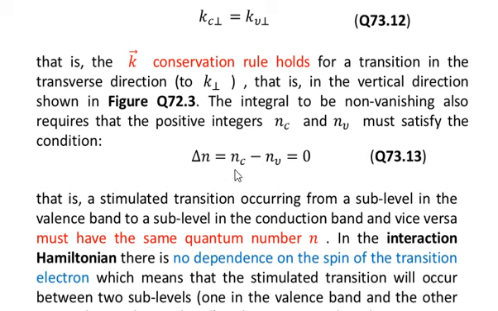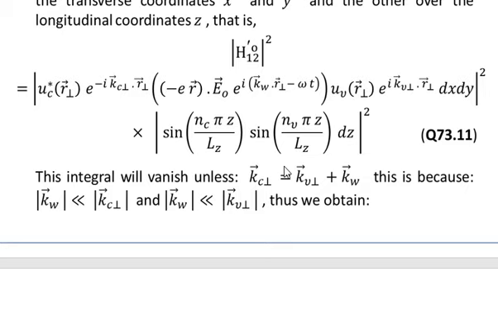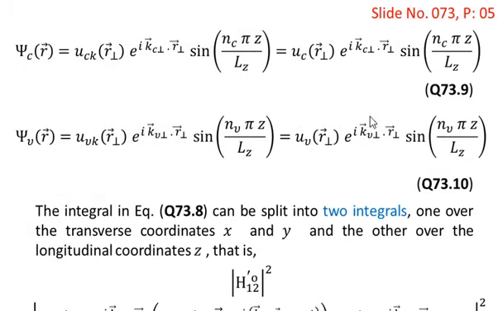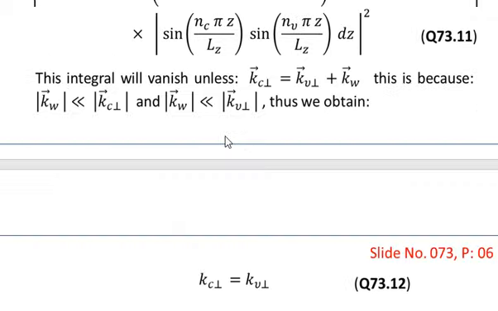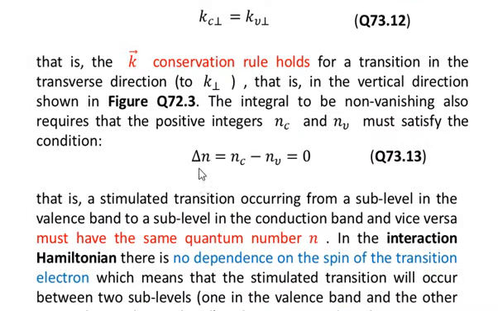You see that we have discussed nc and nv to be integers in equations number 9 and 10, where we have defined the Bloch wave functions for the conduction band and for the valence band. And here we have defined nc and nv to be integers. These integers may be referred to as the quantum numbers also. So delta n, that is nc minus nv, that is the change in quantum number, should be equal to 0.